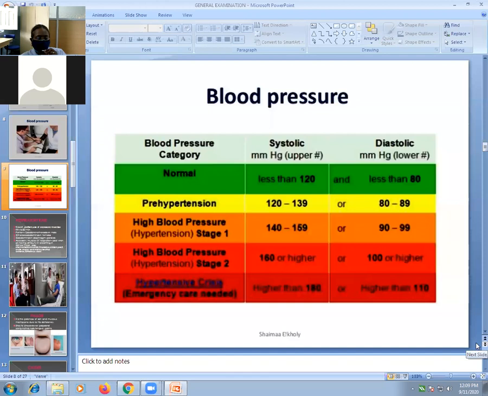Now there are two methods for measuring blood pressure. One is the palpatory method, the second is the auscultatory method. I will just take the theoretical part, because it is not possible to teach how to measure blood pressure just theoretically. It is practical work actually, but we will discuss it. By the palpatory method you can measure only systolic pressure. By the auscultatory method you can measure both systolic and diastolic pressure.